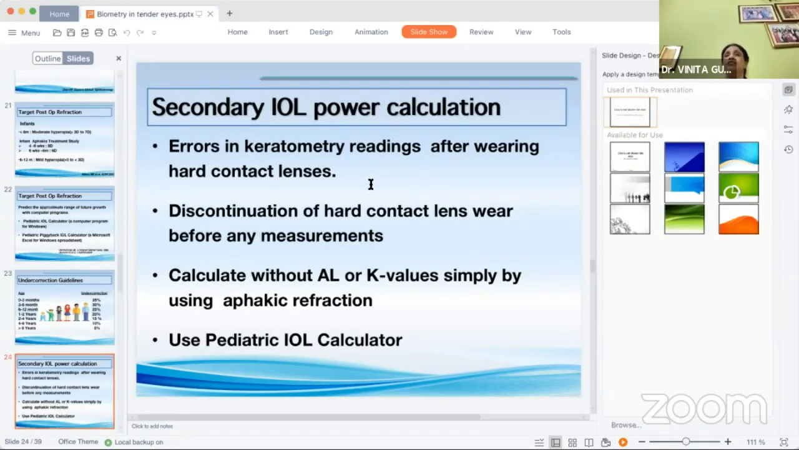There may be situations when we are dealing with IOL power calculations in a child who has had a surgery during infancy and the IOL was not implanted. In such situations, it is important to do calculations for a secondary IOL implantation. Remember, if the child has been using contact lenses, the contact lenses need to be discontinued before any measurements are done. We can calculate using aphakic refractions without the AL or the K values by using pediatric IOL calculators for this.